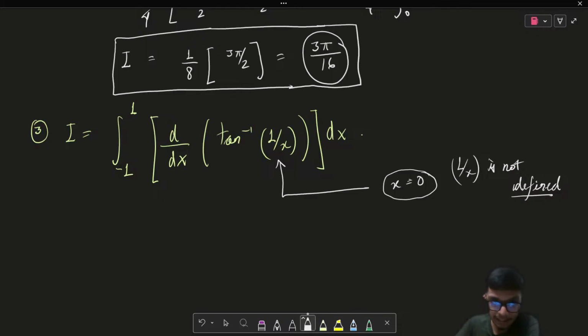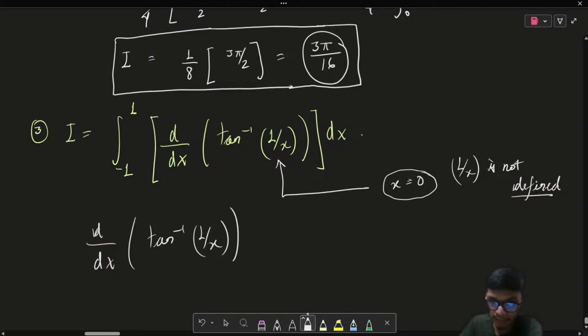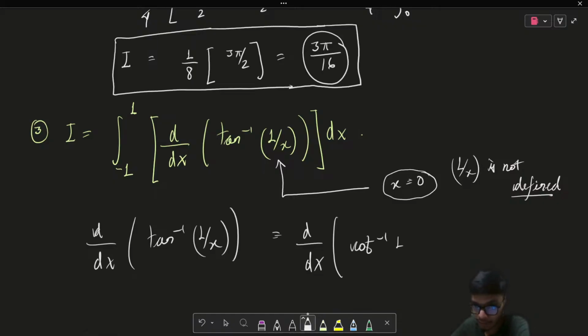First of all, let us differentiate the given function tan inverse of 1 upon x. If I differentiate this tan inverse of 1 upon x, first of all, I know by the simple properties of inverse trigonometric functions, tan inverse of 1 upon x for the principal domain is basically equal to cot inverse of x.